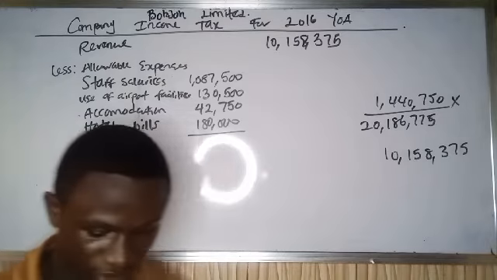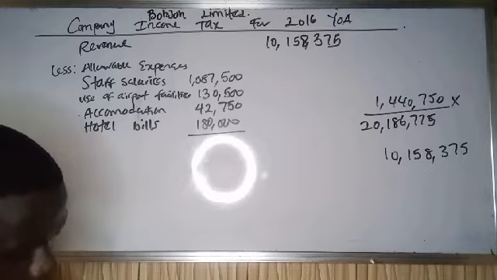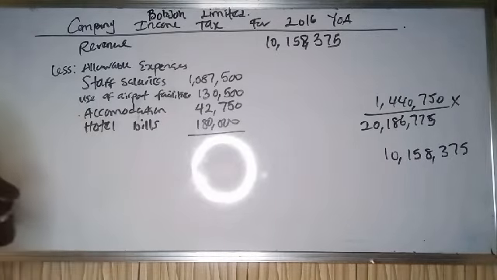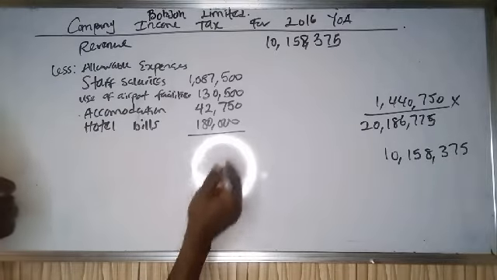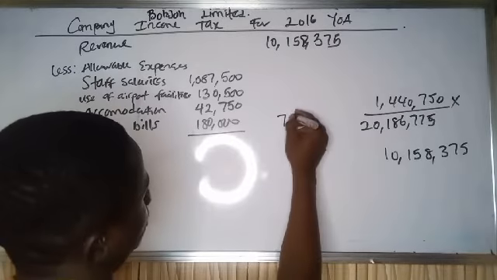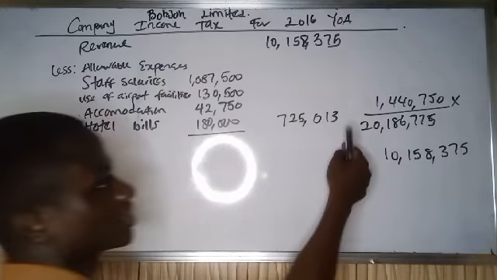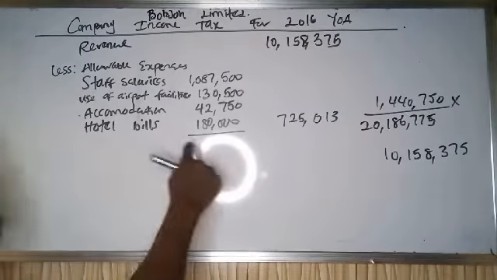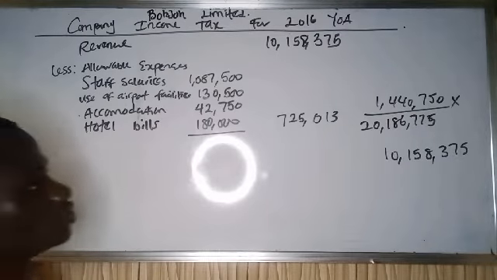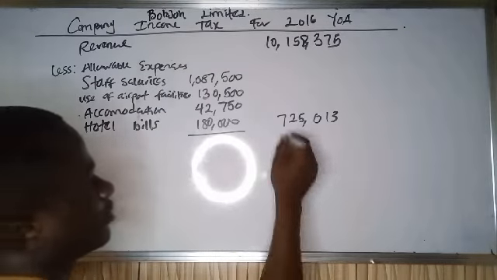Let's take my calculator here. 1,440,750 divided by 20,186,775. That will give me 725,013. So for Nigeria alone, the expenses will be 725,013. You can show this calculation in the workings in case of exams, so that the examiner can know that yes, you know what you are doing. So this is the total expenses incurred in Nigeria.